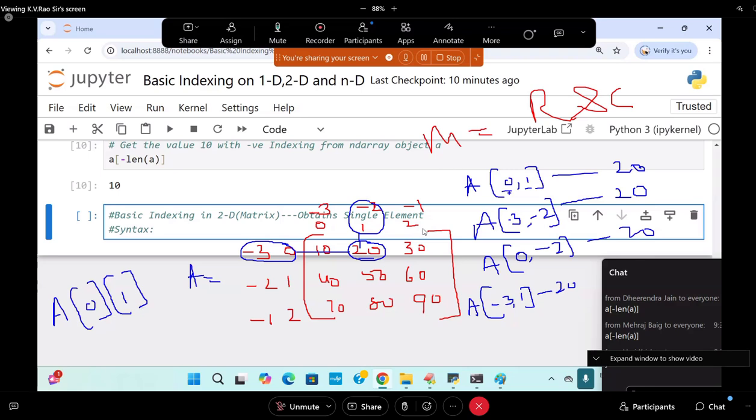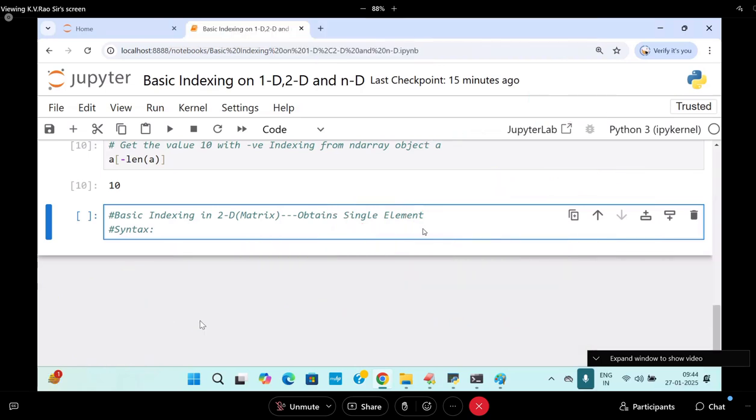20. Instead of writing both of them in one place, you can write like this also. A of, what is this now again? Minus 3, I can write it as minus 2 also, and it will give you the same thing. Are you able to follow now? So these many ways are there to get it. Tell me, what is the syntax number 1?